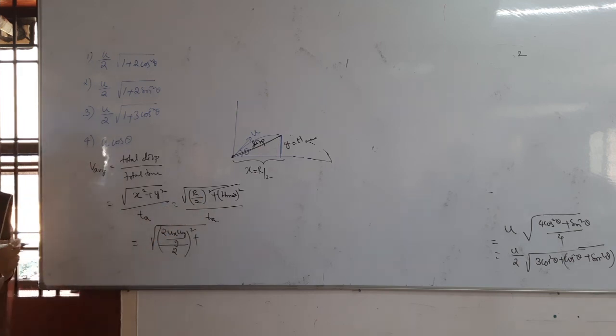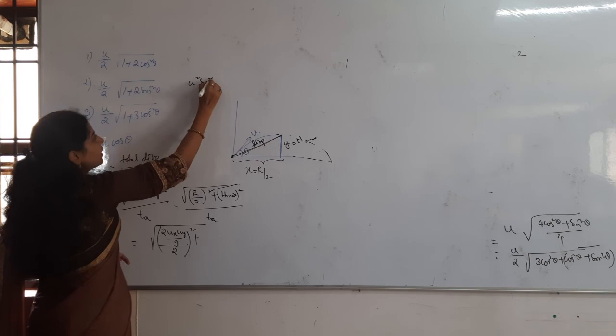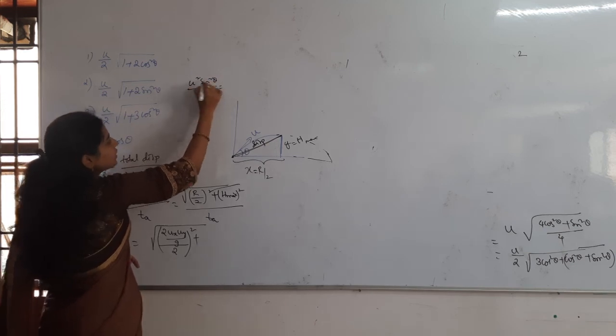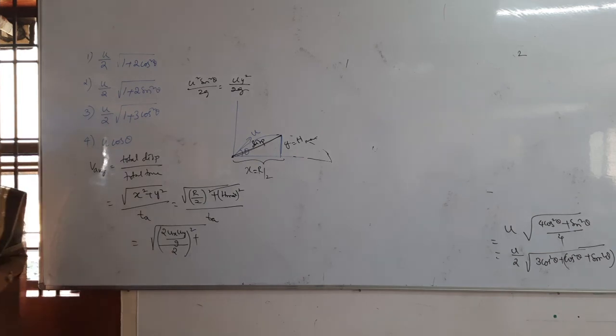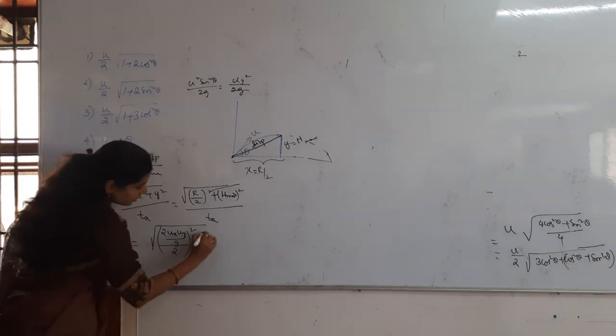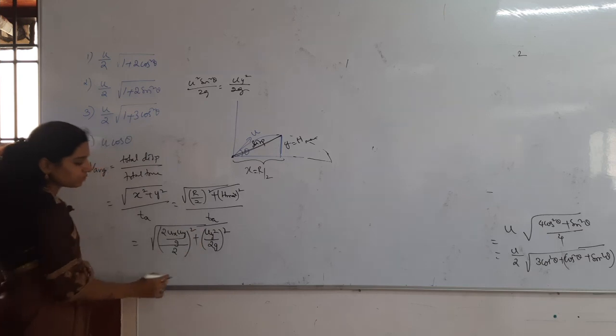H max is u square sin square theta by 2g, which I can write as uy square by 2g, since u sin theta is uy. So uy square divided by 2g whole square is the H max square.